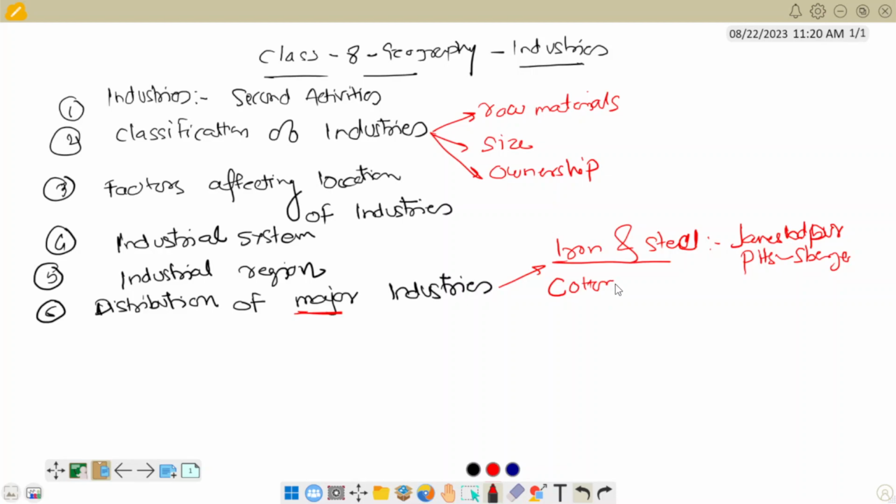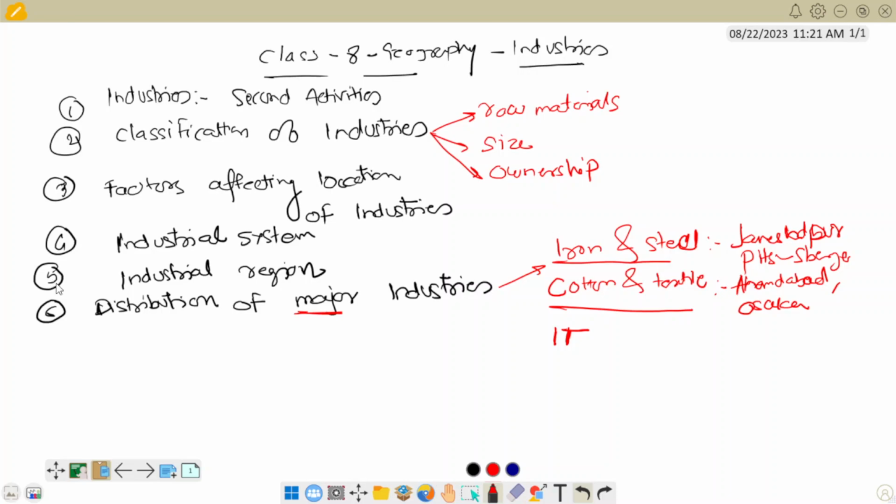The cotton and textile industries, you can majorly find in Ahmedabad in India. You will see this city in Gujarat, and also Osaka. Next you will see the information technologies, that is IT. These are the distributions we are going to see at the end of this chapter.